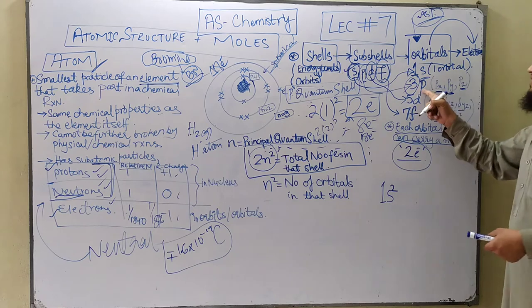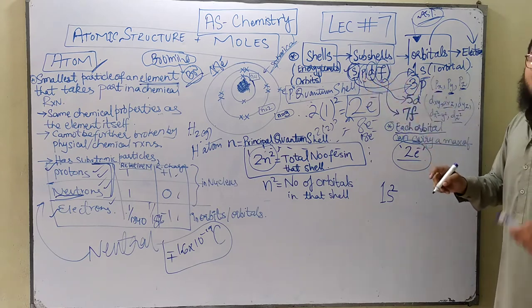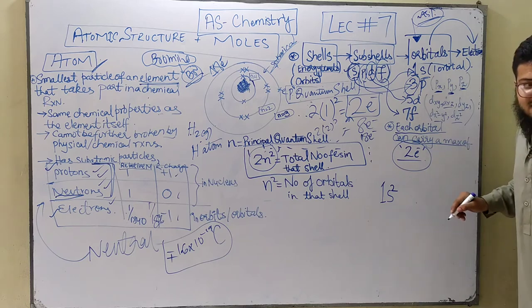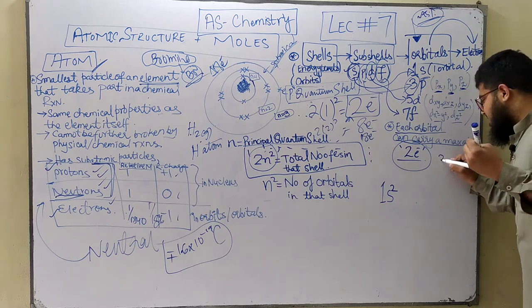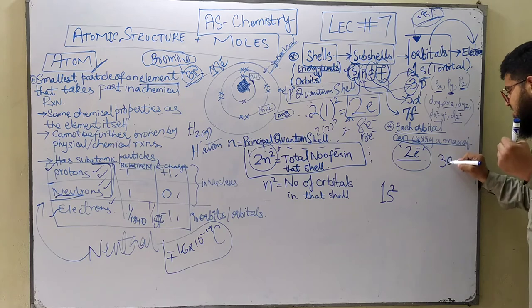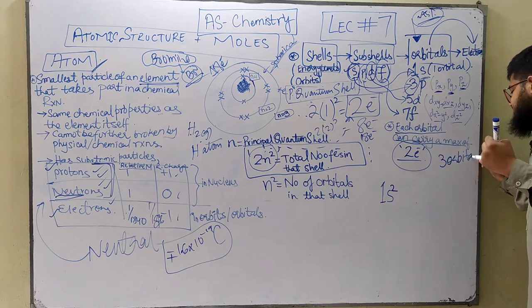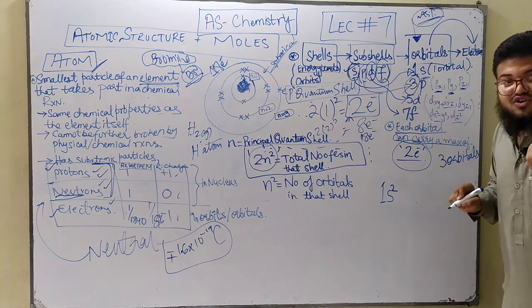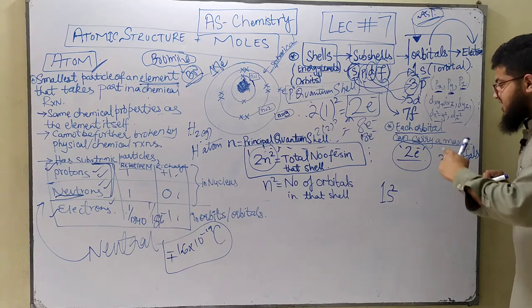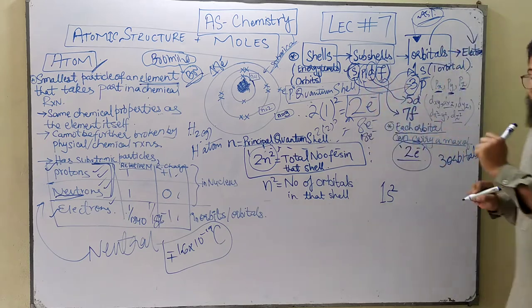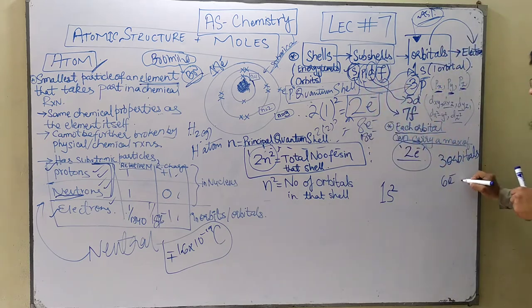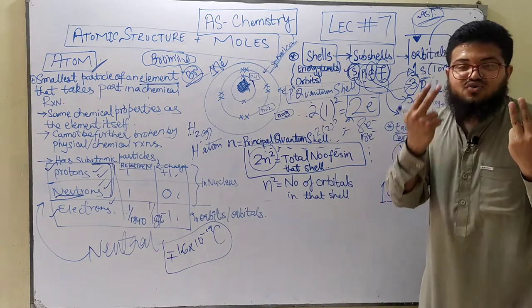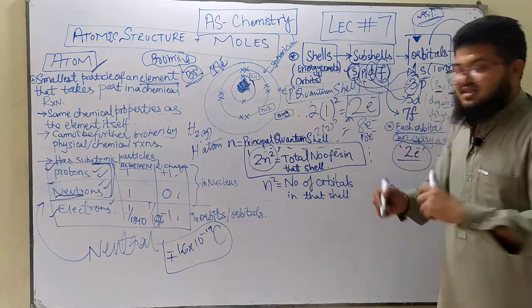In the p subshell, how many electrons am I supposed to accommodate? 3 orbitals are found in the p subshell, and each orbital can carry a maximum of 2 electrons. So what's the total number of electrons in the p subshell? 6 electrons, because we've got 3 orbitals and each orbital has 2 electrons. So 2 plus 2 plus 2 is 6.